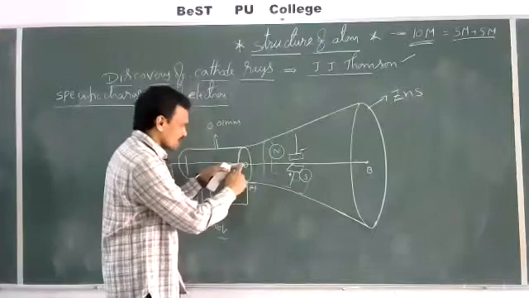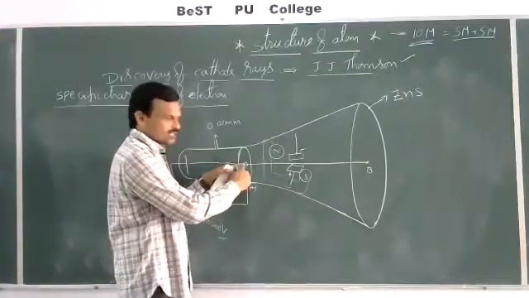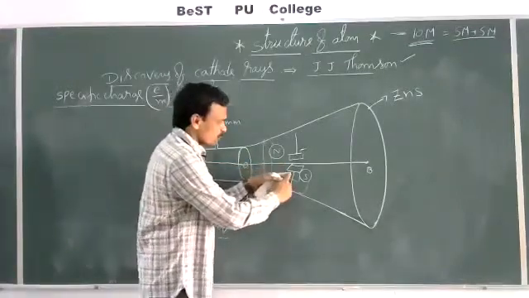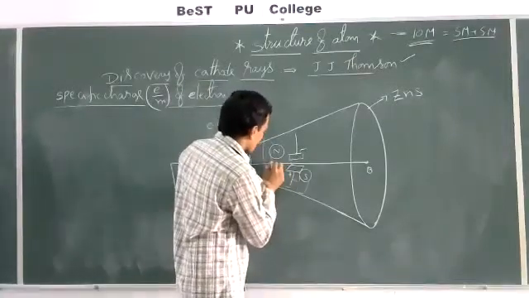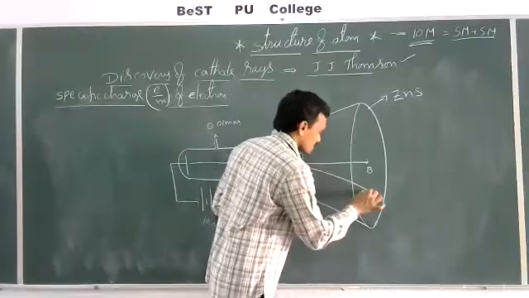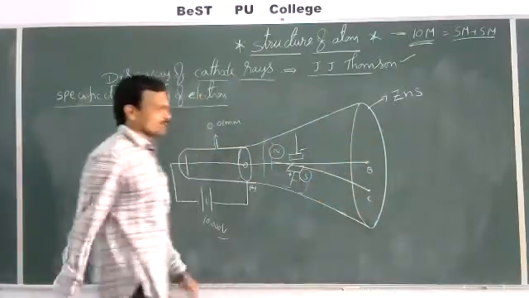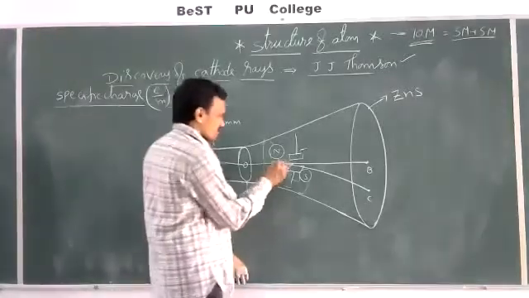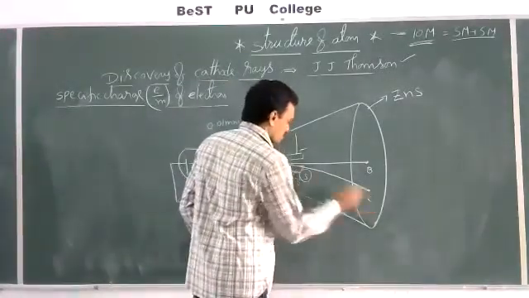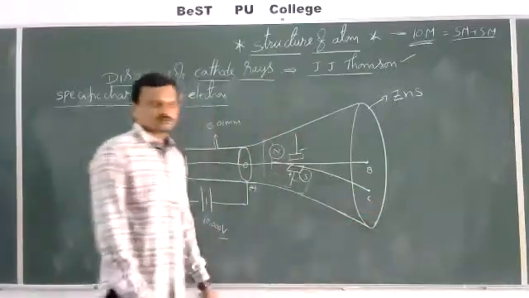Then what happens? These cathode rays are negatively charged, so they are deflected towards the positive plate. Then we can observe that the cathode rays will deflect like this, and at point C, we can observe a bright spot. So in the presence of electric field, we can observe the bright spot at point C.